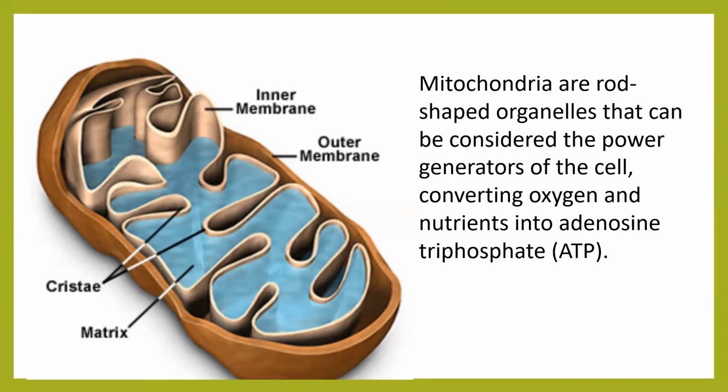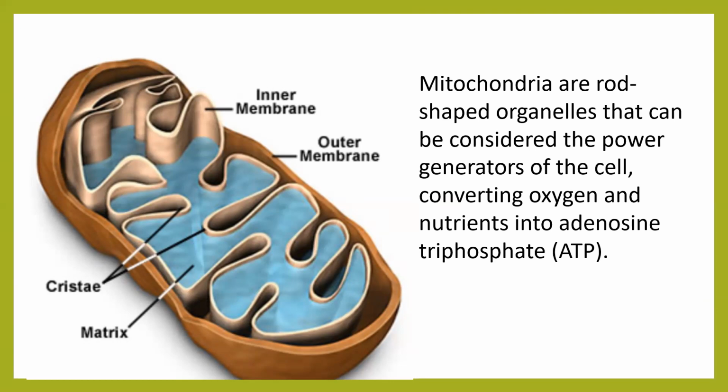What is the meaning of ATP molecule? It's given on the screen. It's nothing but an energy molecule and its full form is adenosine triphosphate. Before that, let's read out the entire sentence. Mitochondria are rod-shaped organelles that can be considered the power generators of the cell.